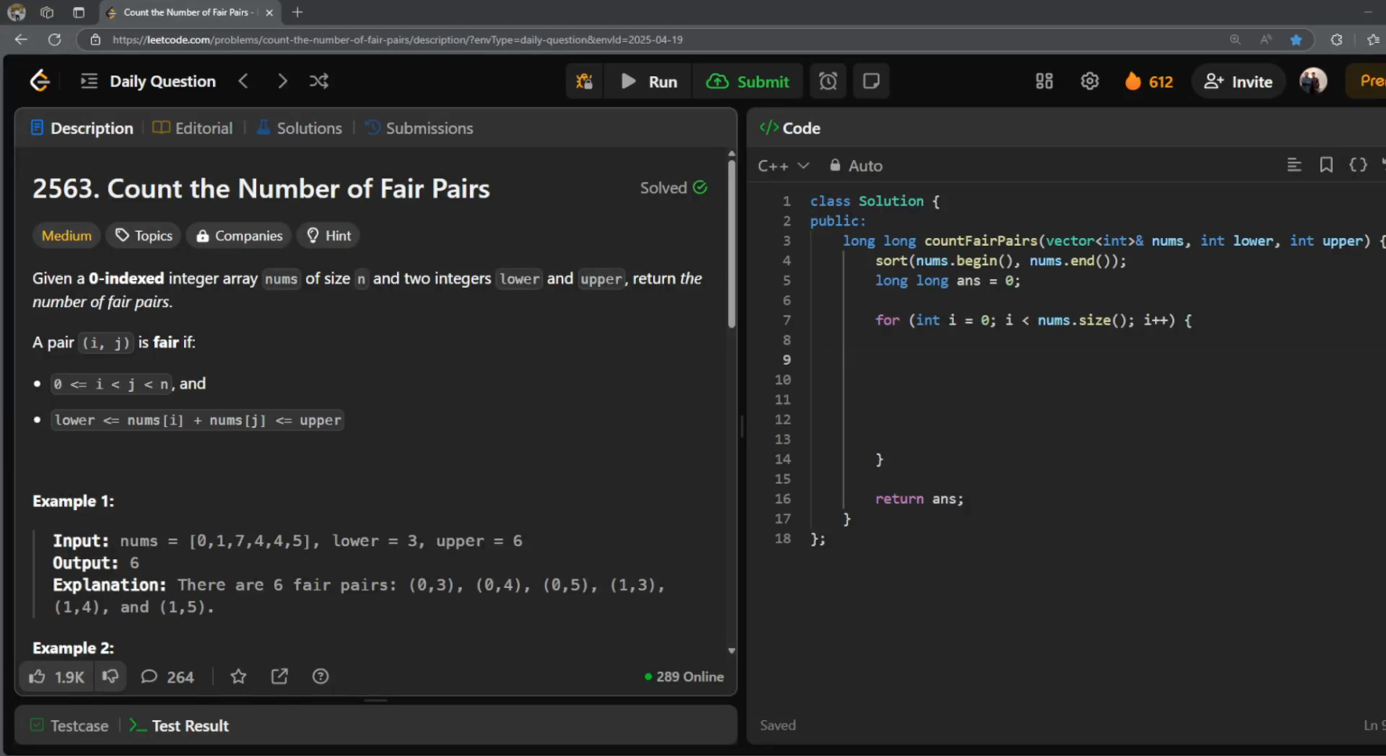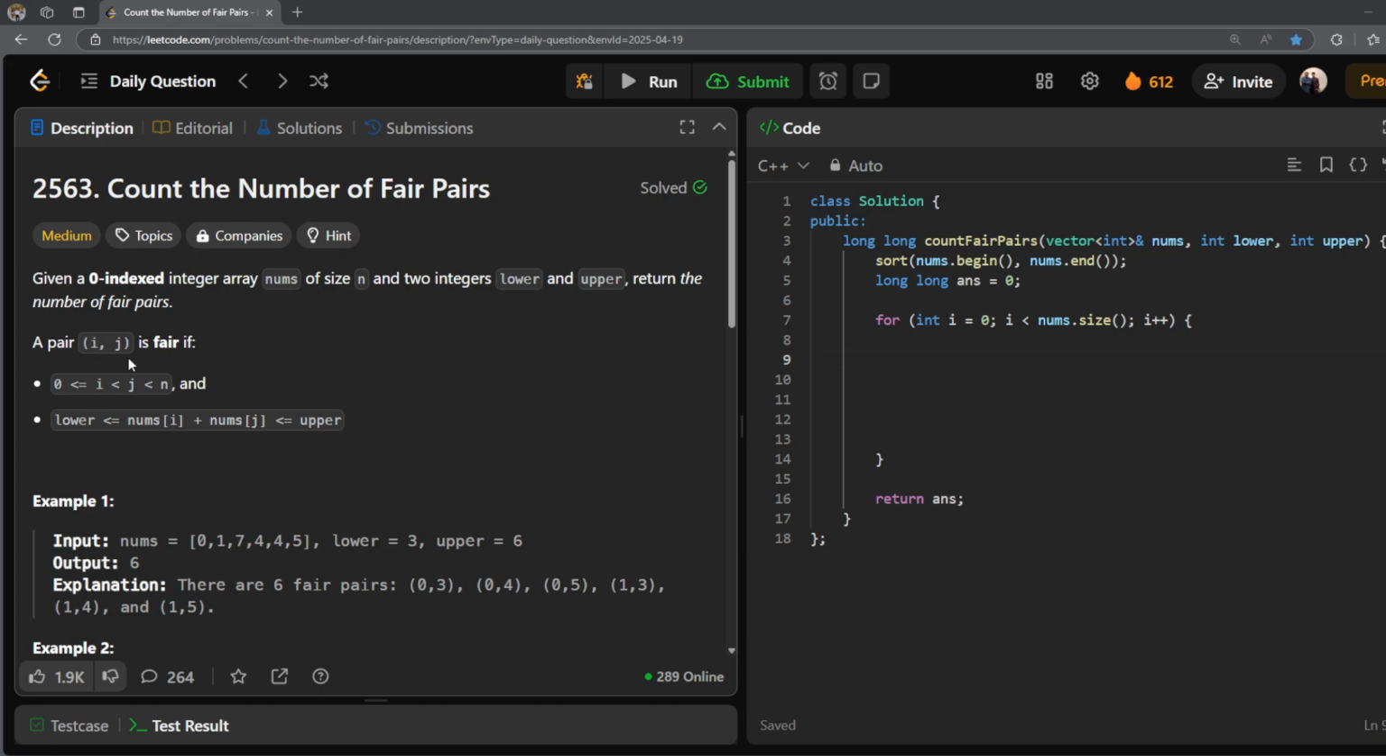So today we are doing Leetcode 2563, count the number of fair pairs. Let's have a look at what the question statement says. Given a zero indexed integer array nums of size n and two integers lower and upper, return the number of fair pairs. So again, what is a fair pair?